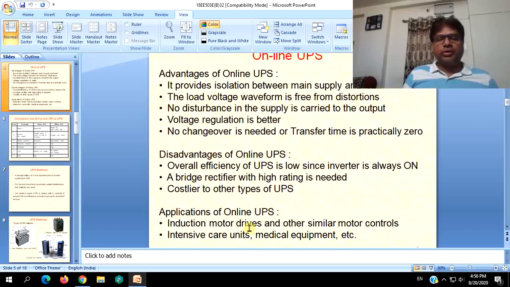Applications are, when compared to the previous ones, induction motor drives and other similar motor controls which need continuous power supply without any flickering or delay times or changeover times. Intensive care units and medical equipments, etc., in which even the smallest of tripping time or changeover time will cause problems. So for that purpose, online UPS would be a better option.